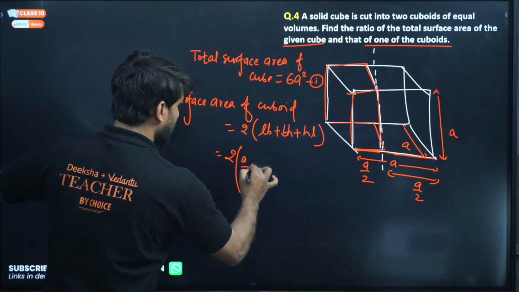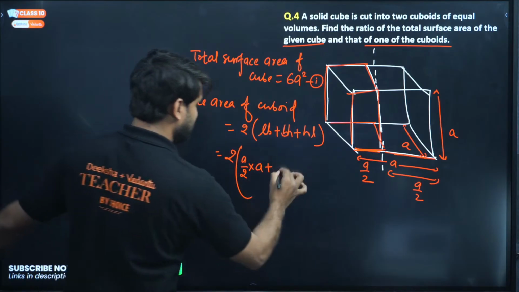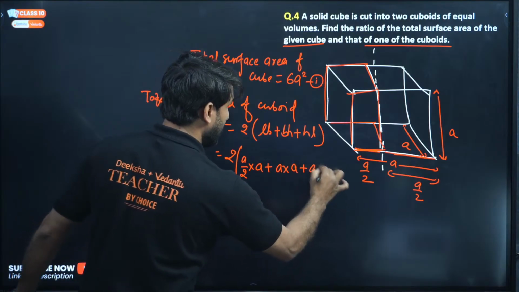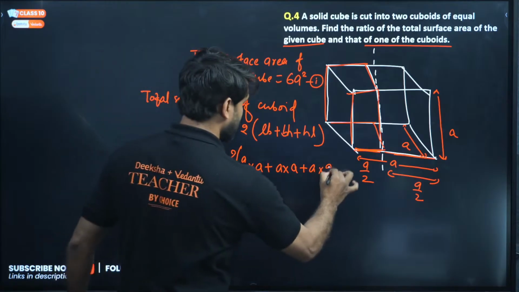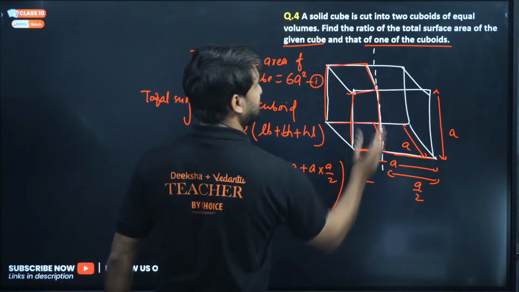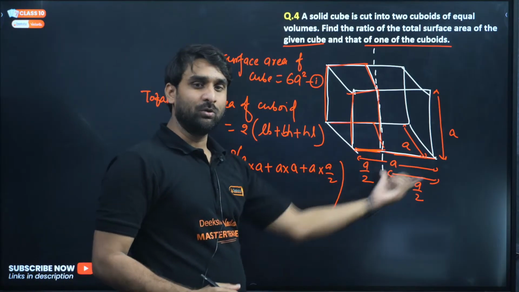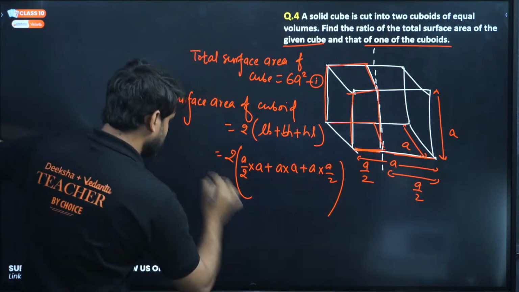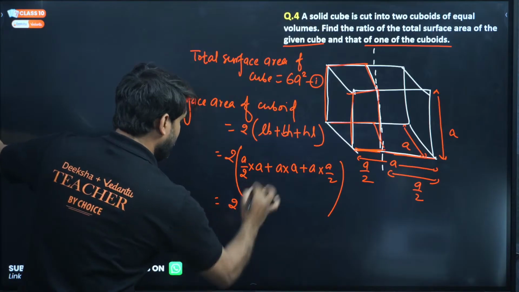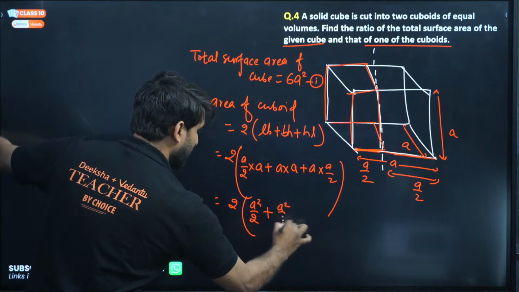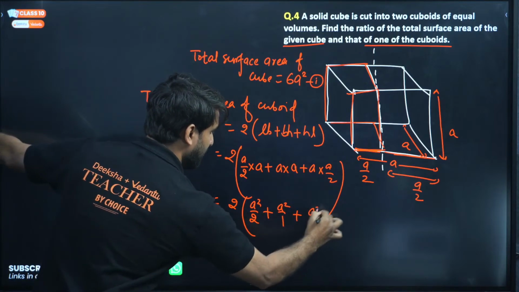A by 2, and breadth will be A. Plus B is A, H is A, plus H is again A, but again L is A by 2, because we have already cut this cube in 2 equal parts. So the length of one cuboid will be A by 2. Okay, now solve this. So 2 into A will be A square by 2 plus A square by 1 plus A into A will be A square by 2.